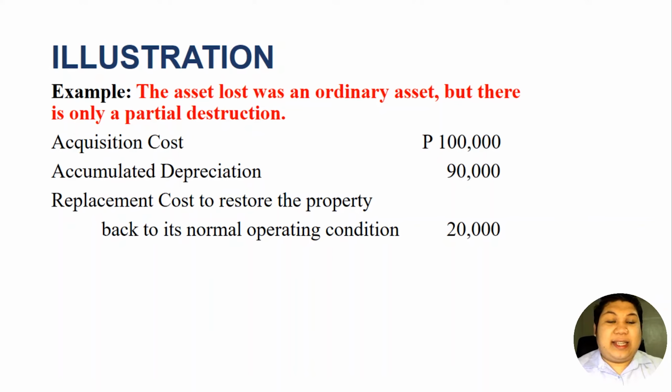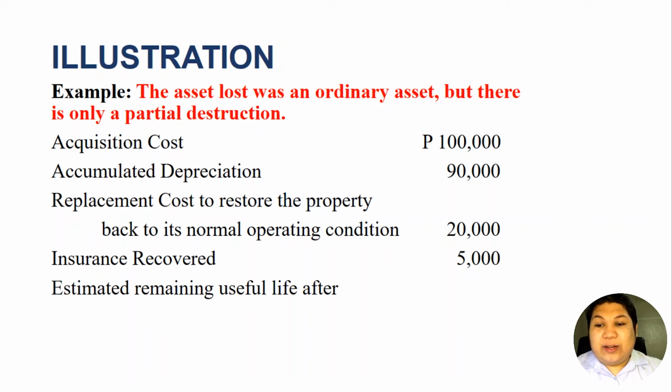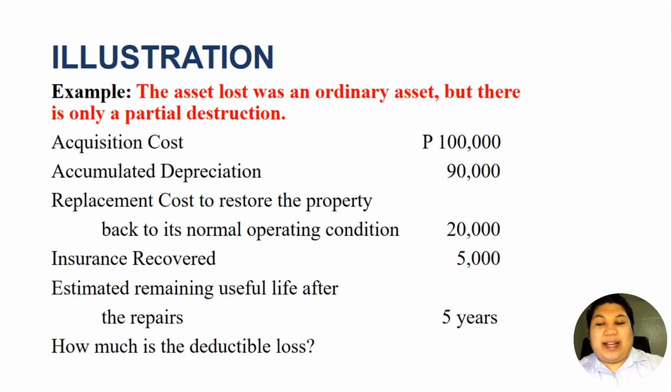So again, this is the amount that the company or the taxpayer should spend to bring the property back to its original normal operating condition. While the insurance recovery was 5,000 pesos. So the estimated remaining useful life after the repairs would be 5 years. So after this asset is restored to its normal operating conditions, the estimated useful life of that asset would be 5 years. And we are asked here, how much is the deductible loss?